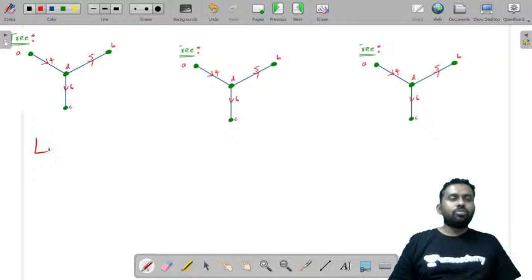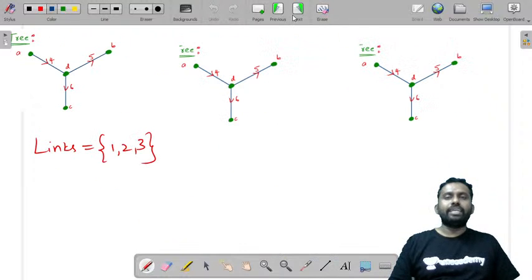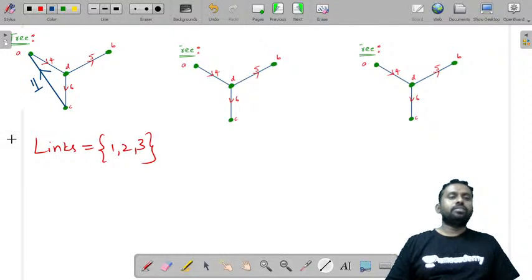Now add one by one. What are the links now? Links are 1, 2, 3. Let us first add 1. Where is 1? 1 is between A and C, and it is in upward direction. So 1 is added to this. It is between these two, and in which direction is it? From C to A.